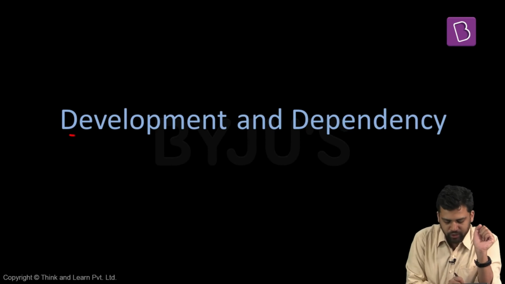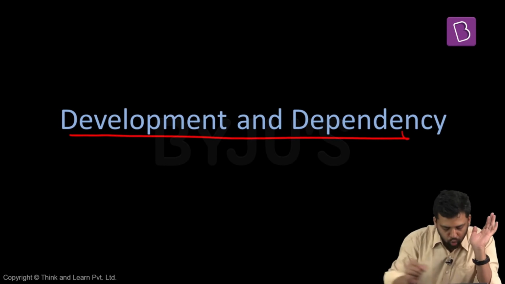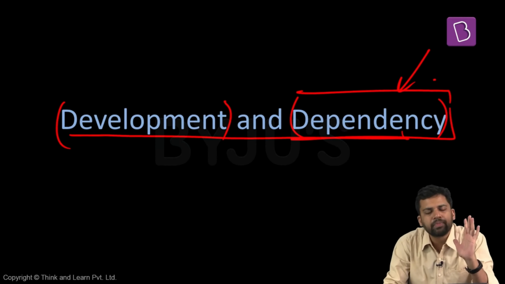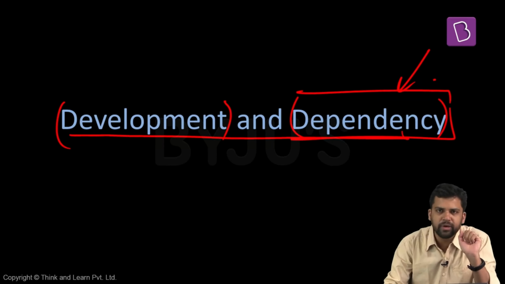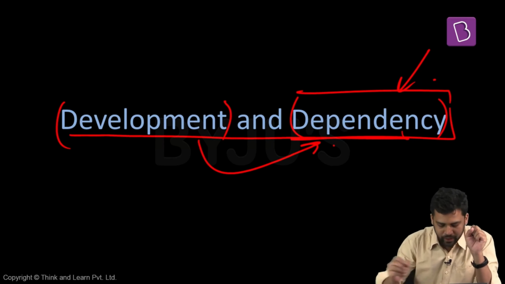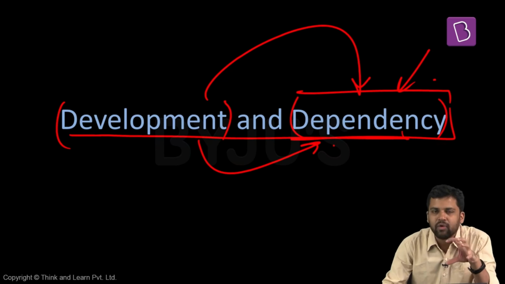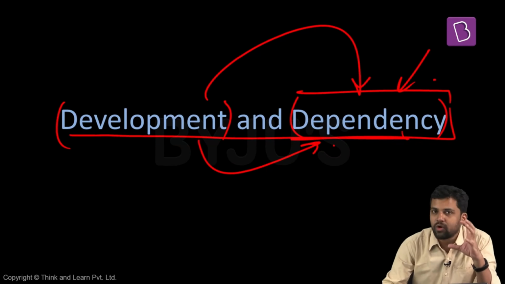In today's session, we are going to discuss development and dependency. So two things we are going to talk about, and the focus will be on dependency theory. In this session, we are going to understand the meaning of development. Then we will understand the linkage between development and dependency theory. What exactly is dependency theory? What is it trying to explain? What are the different dimensions of dependency theory? What are some of the perspectives of different thinkers when it comes to dependency theory? So that is what we are going to cover.